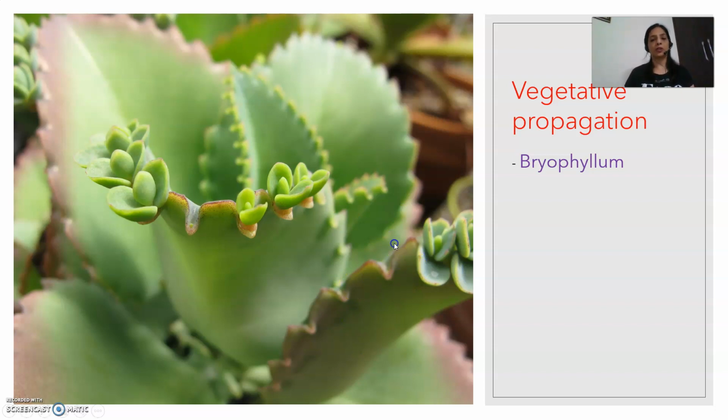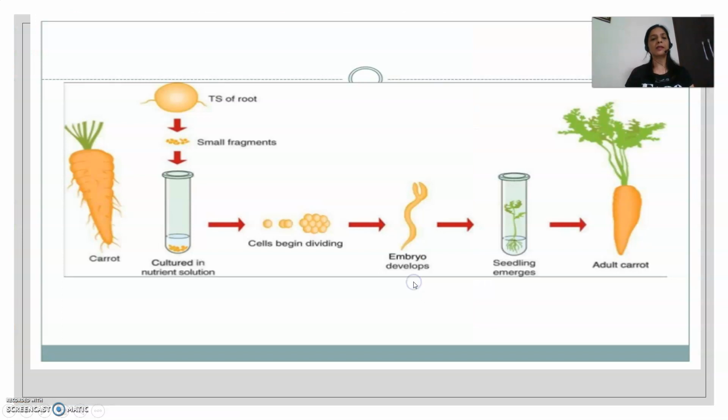The next mode of reproduction under this is tissue culture. Tissue culture is given in the box in the NCERT. Here we are talking about micropropagation. The word micro stands for very small. So we are taking a very small sized tissue from the vegetative part of the plant, which is then grown in the nutrient solution. A nutrient solution is a solution of various nutrients which are required by the cells of the plant. And then the cells start dividing and develop into an embryo.